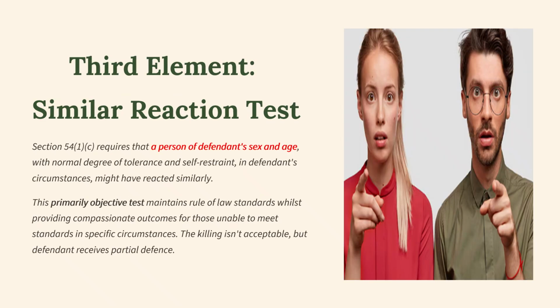So let's look at the third element. First of all, there has to be loss of control. Secondly, there has to be one of these two qualifying triggers, or both, the fear or anger. And then you've got this third element, the similar reaction test. So section 51(c) requires that a person of a defendant's sex and age with a normal degree of tolerance and self-restraint in the defendant's circumstances might have reacted similarly.